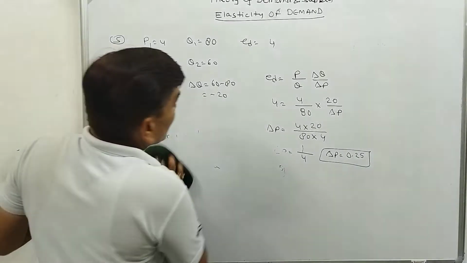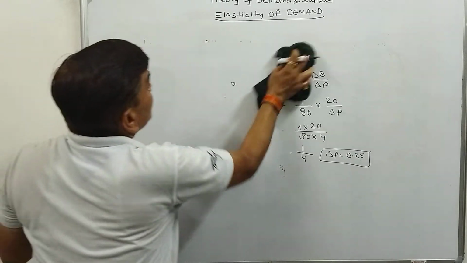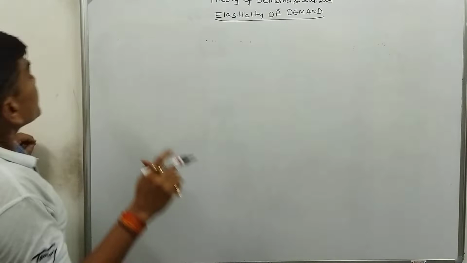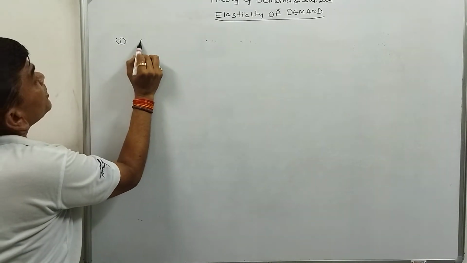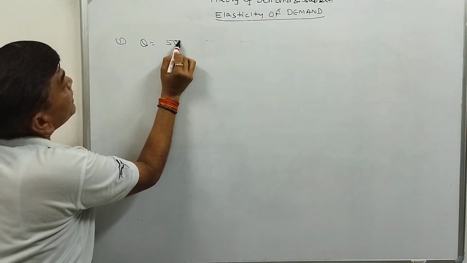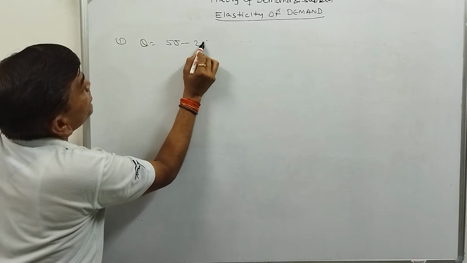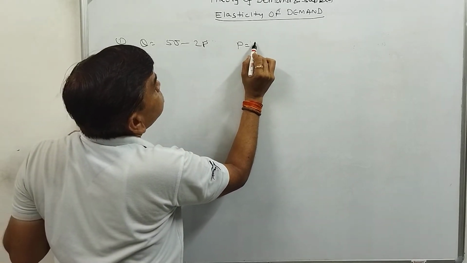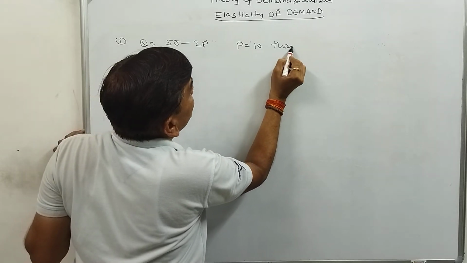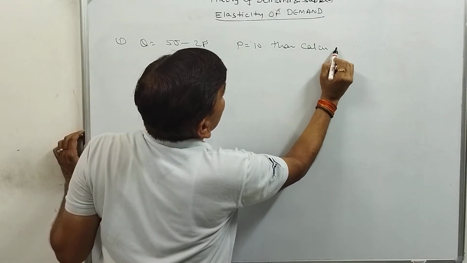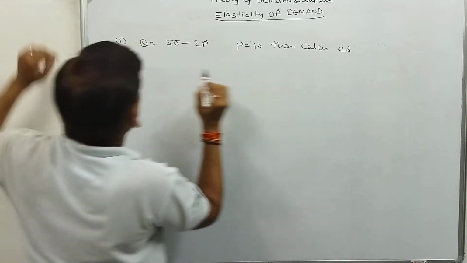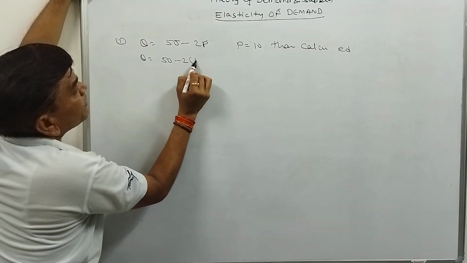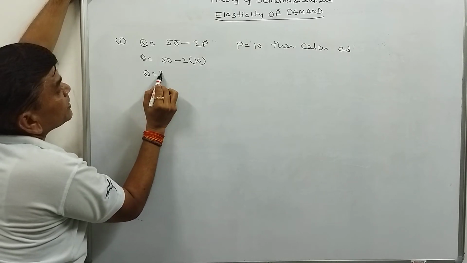Next, you may have a different type of question from the elasticity of demand. Suppose it is given, Q is equal to 50 minus 2P and P is equal to 10. Then calculate the elasticity of demand. So Q is equal to 50 minus 2 multiplied by 10, so Q is equal to 30.